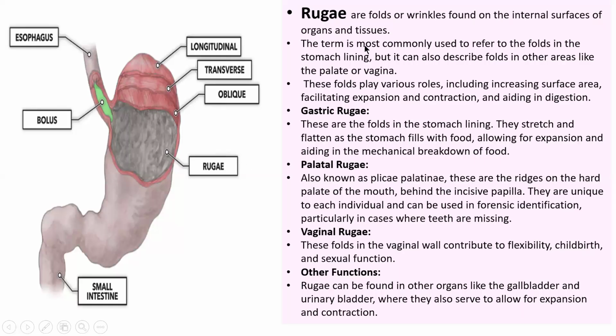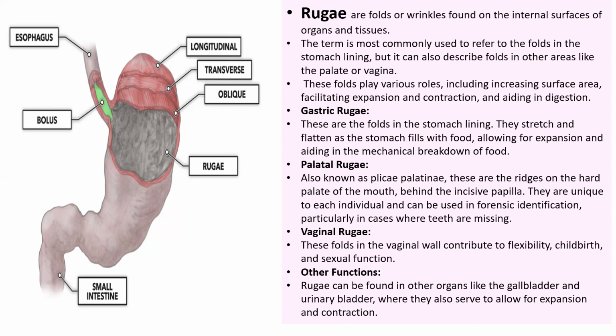Now, rugae, which I told you, are the folds or wrinkles present on the internal surface of organs and tissues. They are not only present in your stomach, but in different parts of the body also. Rugae refers to the folds in the stomach lining. They are also present in your mouth, palate, and vagina. Gastric rugae flatten as the stomach expands when you eat, allowing expansion and helping in the breakdown of food.